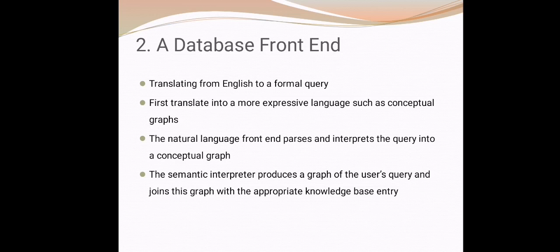When we are trying to translate something in English to a formal query, we have to find out where the answer is, in which field the answer for our question will be. Then we also have to know the keys of that record. For that we are creating this conceptual graph. From the knowledge base we will get that information, and then we can create the corresponding query easily. That is what is going on in the database front end.